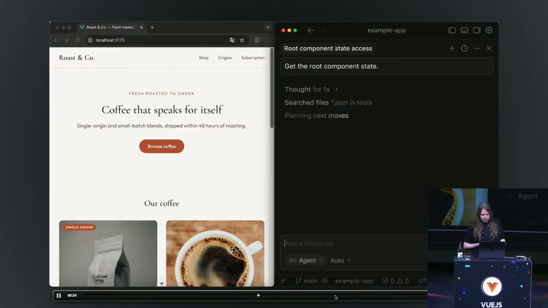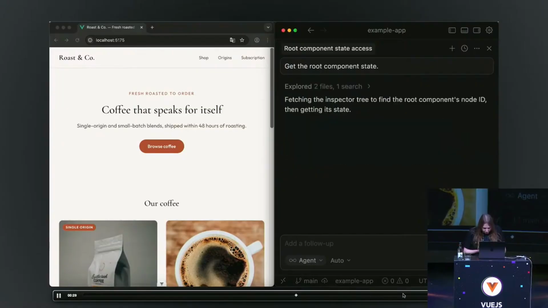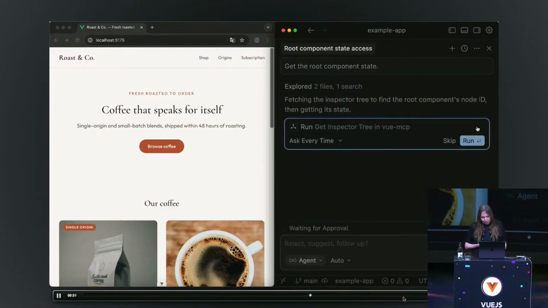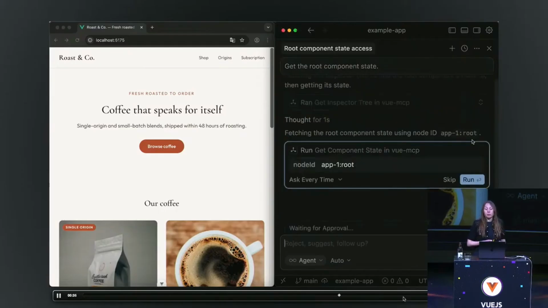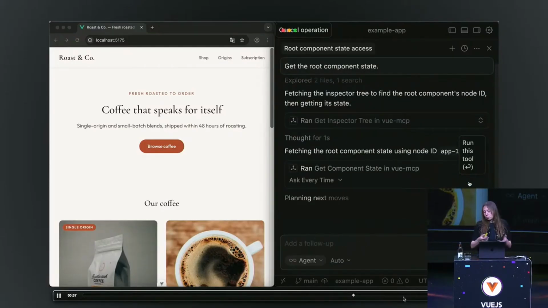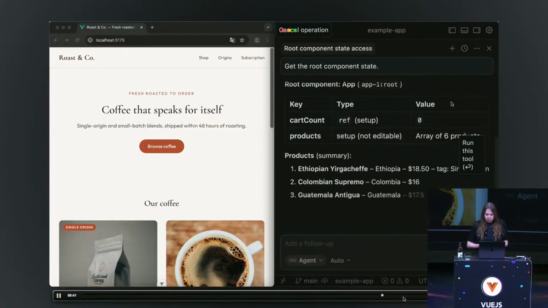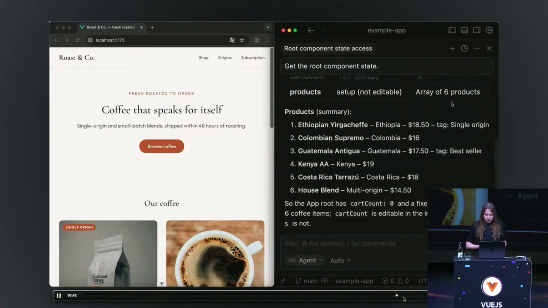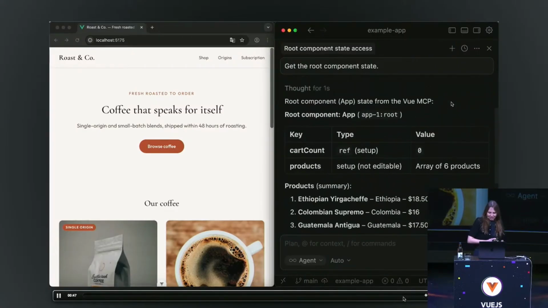It's a bit long. Okay, good, great. So it found that it could use the Vue MCP, which has been installed in this application. And actually it's working, as we can see, and it could get back the state of the component.